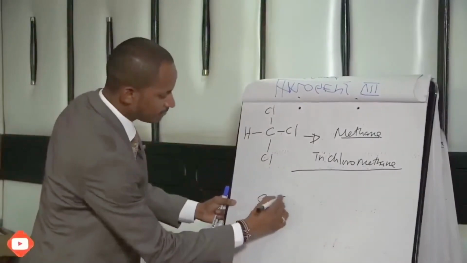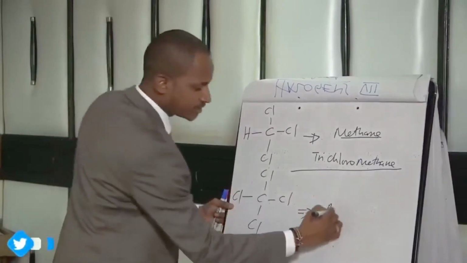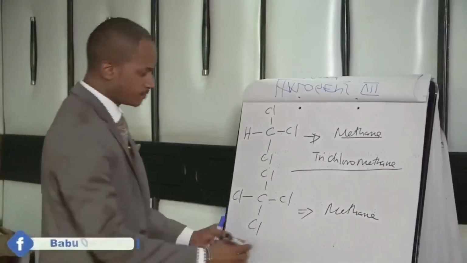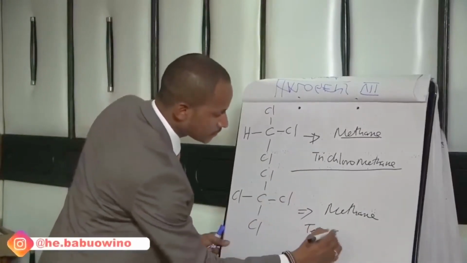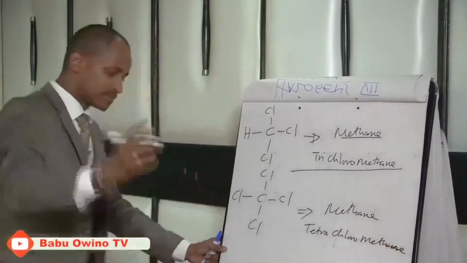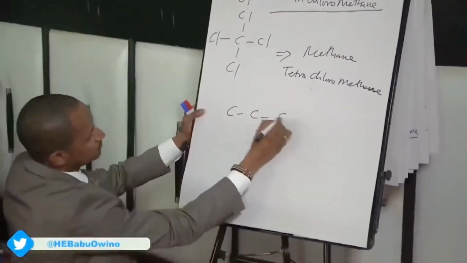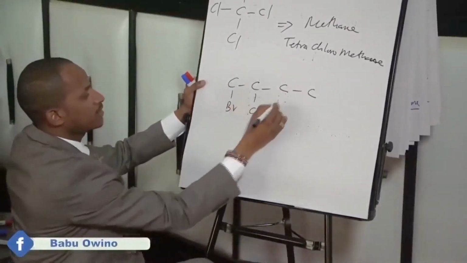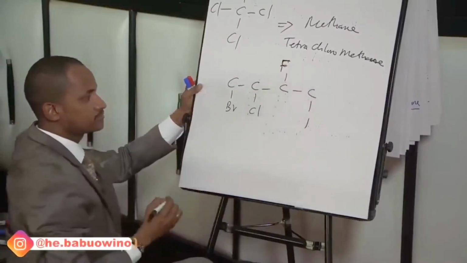Now the last example we have, longest continuous chain is methane, and then from here we have 4 chlorines, which makes it tetra, not quadra. Tetrachloromethane. The last one on halogens, suppose we have this, and then here we have bromine, chlorine, fluorine, and iodine.